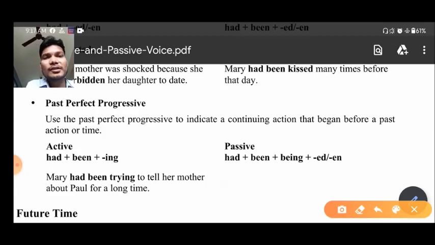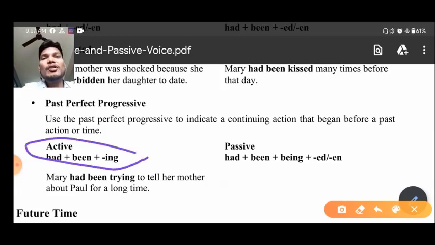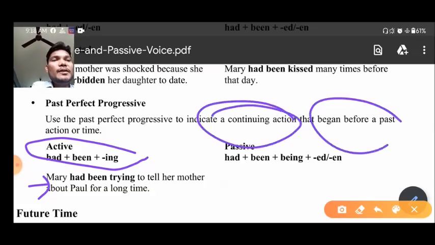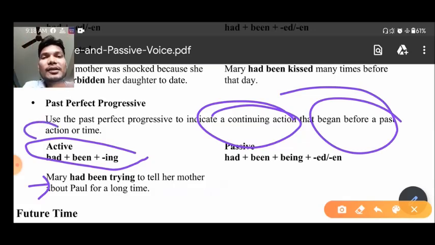First of all, the structure. In the structure you can find had plus been plus ing verb form will be there. The example: Mary had been trying to tell her mother about Paul for a long time. So here the continuing action is that which began before the past action. Okay, so we can use this tense.